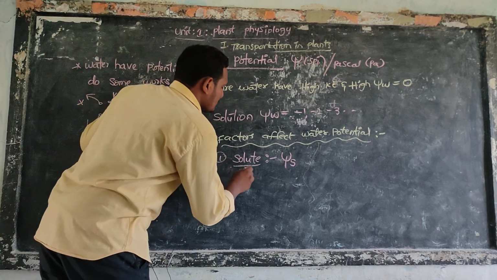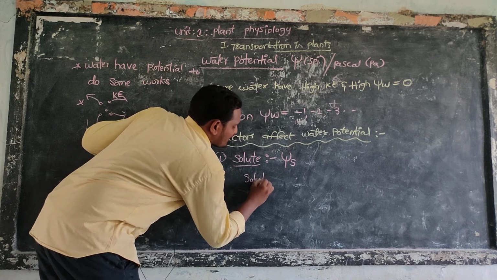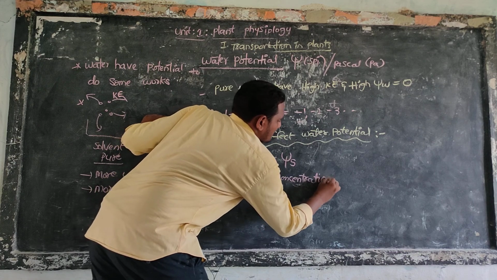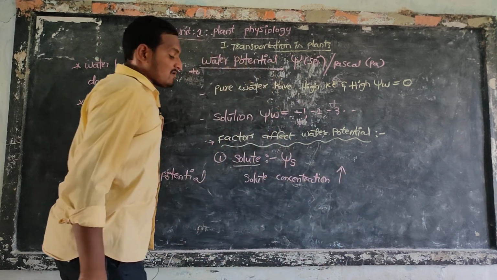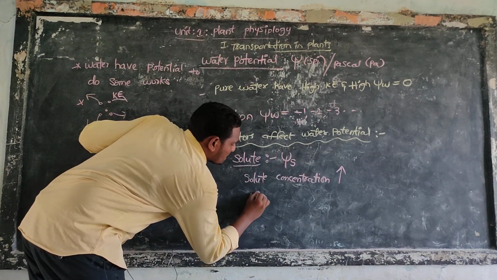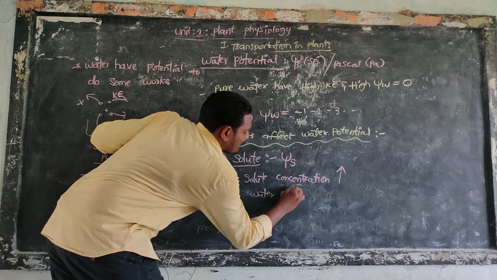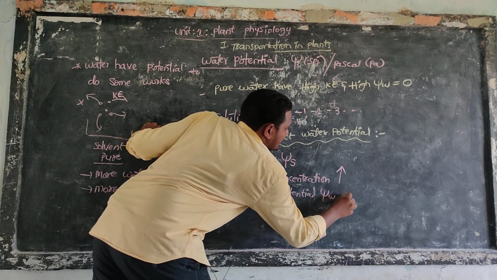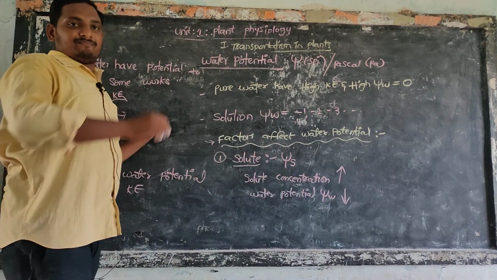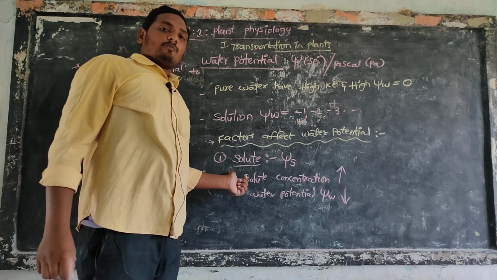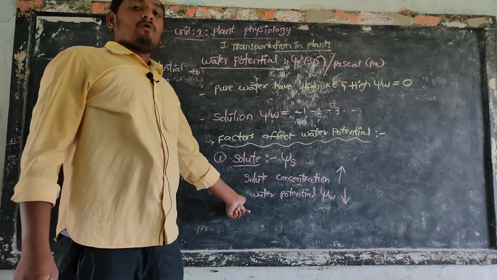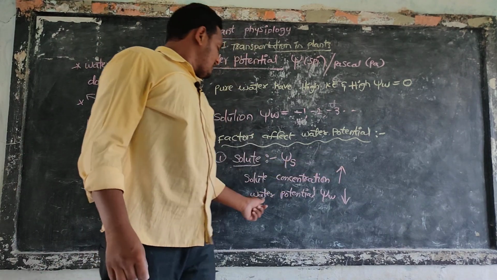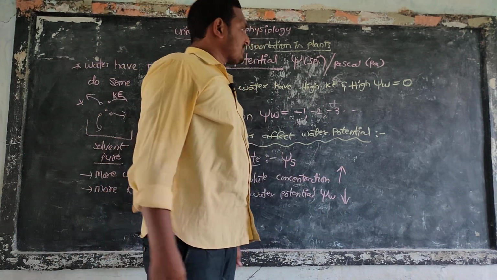In case solid concentration increases, water potential decreases, because solids occupy more place, so water molecules become fewer. Solid concentration is more, water potential is less.